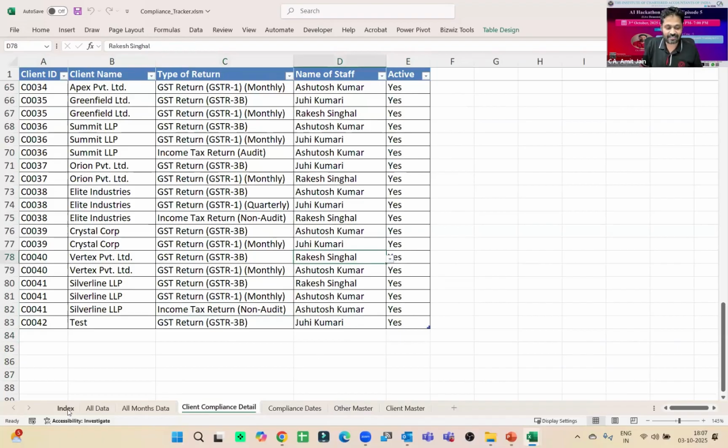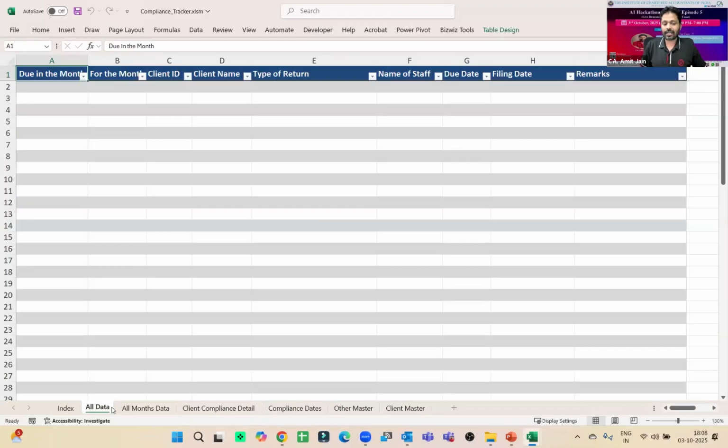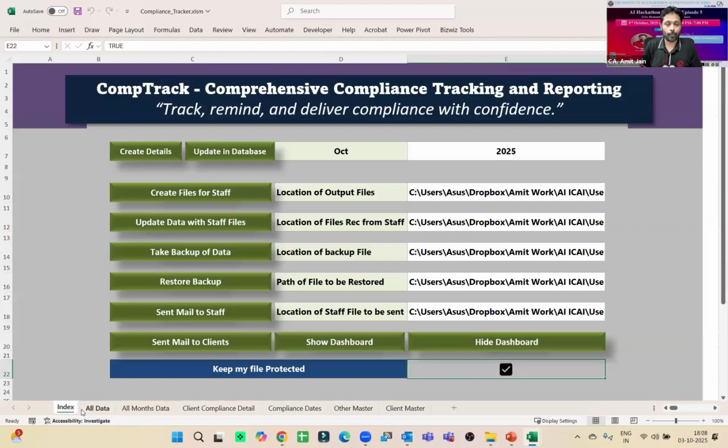So suppose, let's take one example. Suppose here I have one issue. Here I have all data. It is completely blank. Now I am sitting in the first week of October. And I want to get the visibility for the month of October, what compliances are due in the month of October. I need to plan my October. I need to plan October for my team also, right? What work they will do.